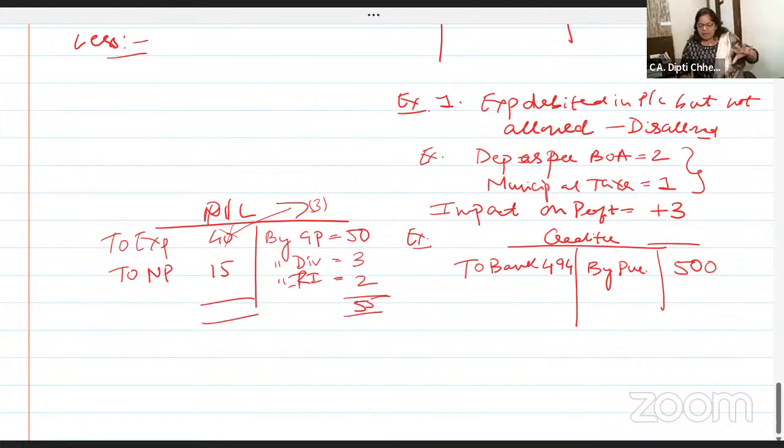My creditor is a party from whom I purchased for 500 rupees, and creditor to bank 494. Now, am I going to pay 6 rupees? No, but this is lying as it is. 494 paid in full and final settlement, and this is lying as it is.